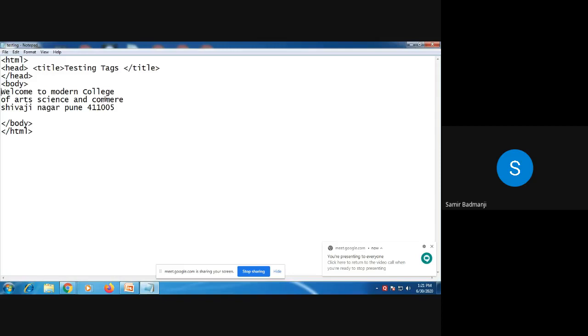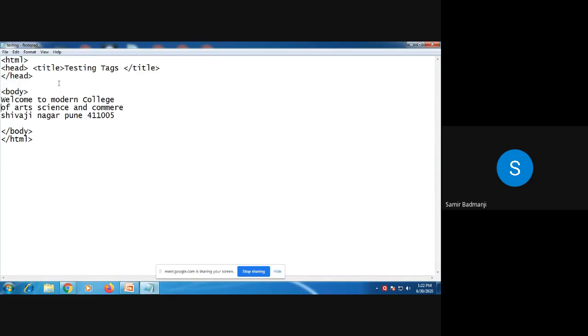Now see here. First tag is HTML, head is there. Then the title tag is there. I have written testing tags. So this will be the title of that web page. Now whatever is there in the body section, it will be displayed on the web page. Now see here first line, what I have written, welcome to Modern College. So what I will do, I'll just give some space between modern and college.